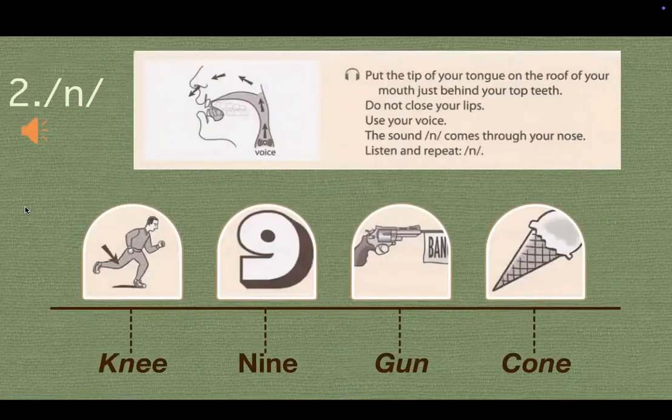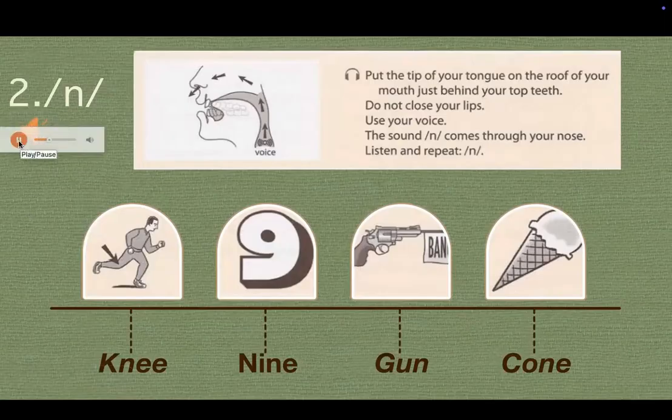Next one, we have the voiced consonant sound n. Put the tip of your tongue on the top of your mouth, just behind your top teeth. Do not close your lips, and use your voice. The sound n comes through your nose. N. Now listen to this voiced consonant sound in the words below.